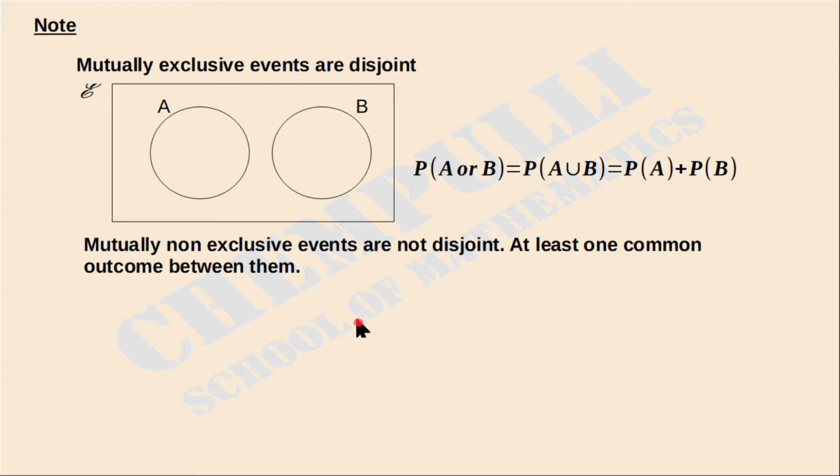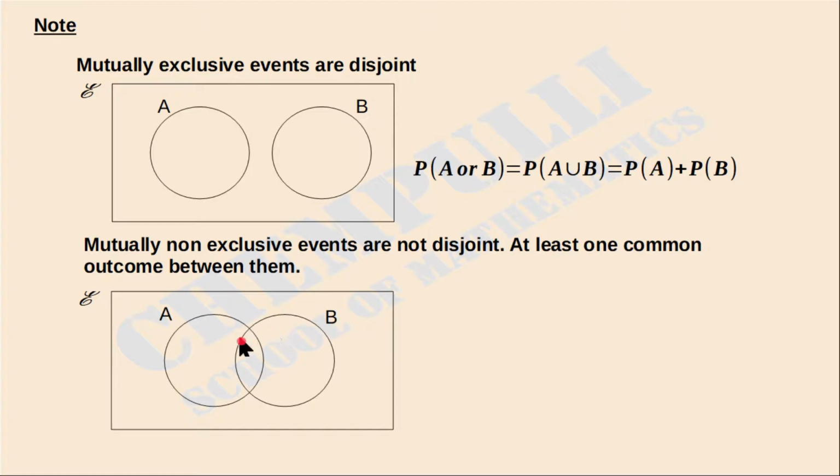That means we can represent this in Venn diagram form. In the mutually exclusive case there is no overlapping, but in this case common elements are there, so we can draw it like this. This overlapping is there because this part is common to the set A and the set B. How can we represent this common region in set form? That is A intersection B.